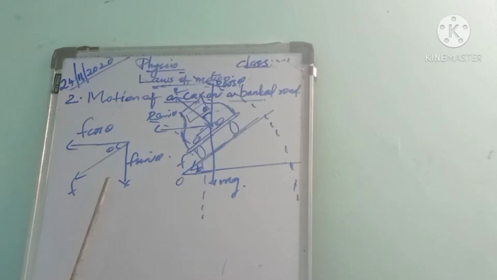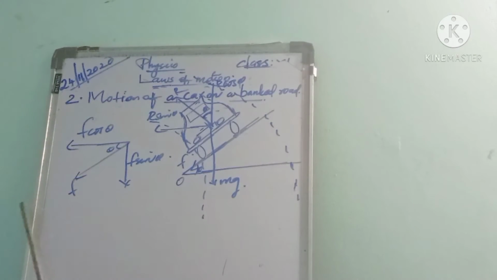From the previous derivation we have learned that the velocity of the vehicle on a curve depends upon the coefficient of friction between the tires and the road, and also the radius of the circular path.